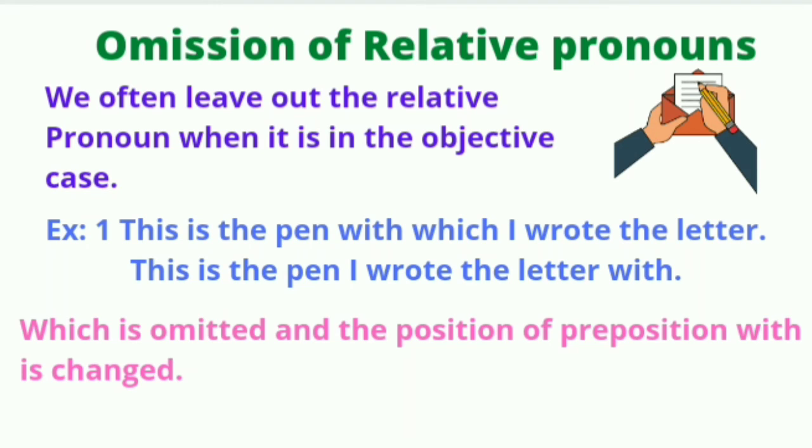Now let's take one more example. Where have you parked the car by which you came? Instead of using which here, we can write, where have you parked the car you came by. Now the preposition by we have placed at the object position, or at the end.